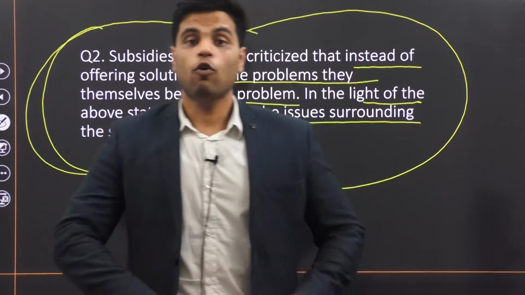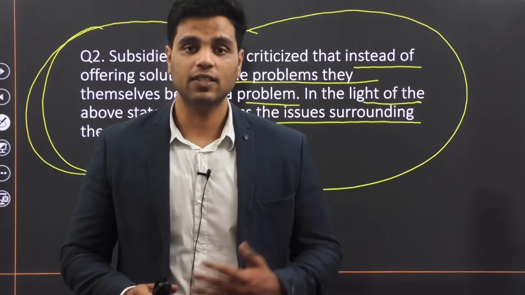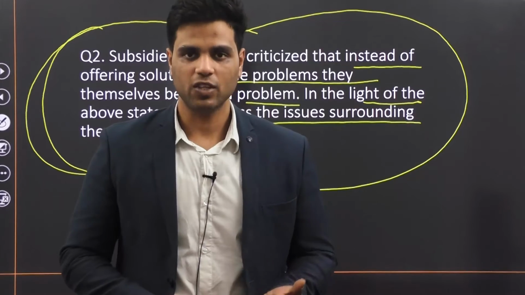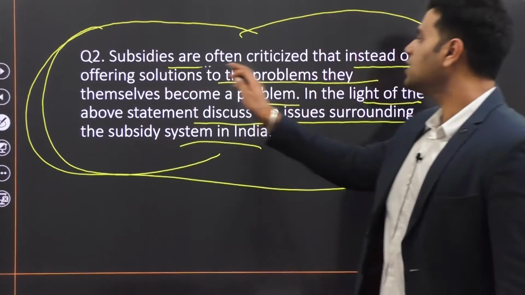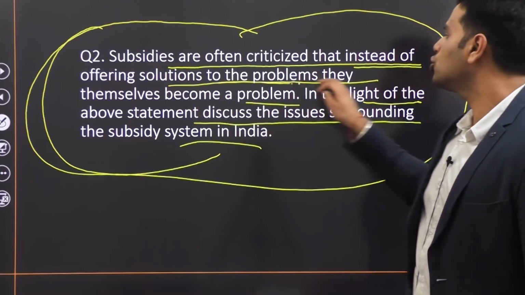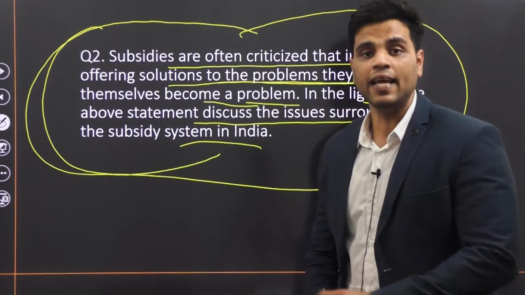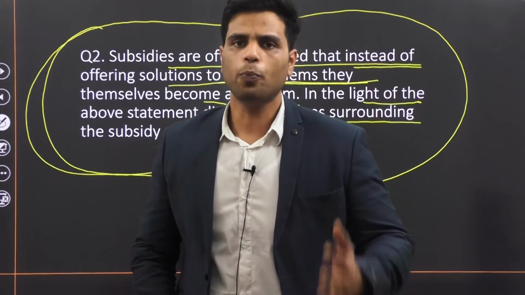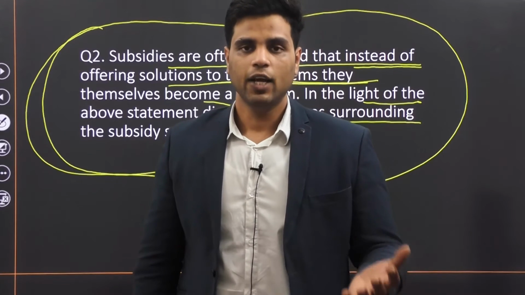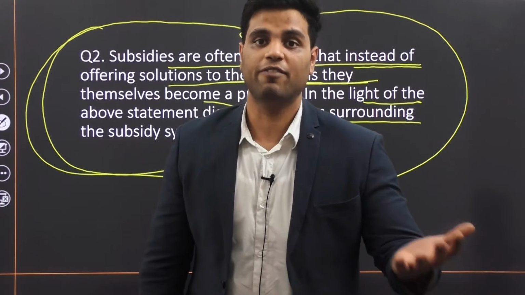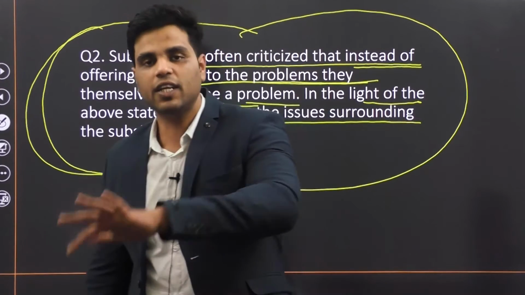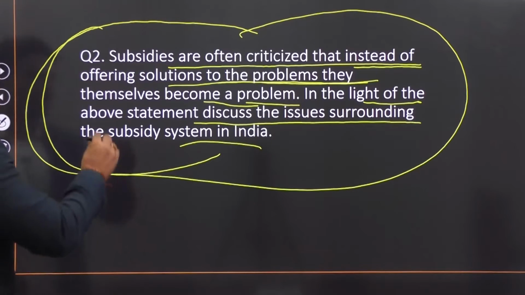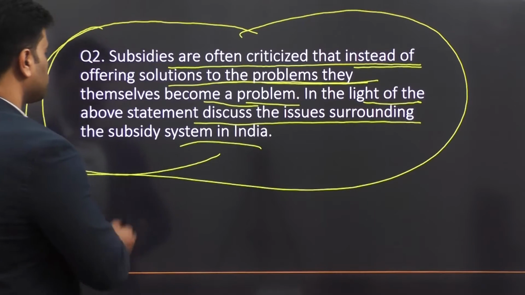Now, as I have mentioned this before, for answering mains question paper well, half the battle is won if you read the question properly. So let's read the question properly. Subsidies are often criticized that instead of offering solutions to the problem, they themselves become a problem. They say that generally government intends to provide subsidies to provide for the poor, right? To provide solutions to the problems being faced by poor. But eventually, this subsidy regime in itself becomes a problem. Make sense?